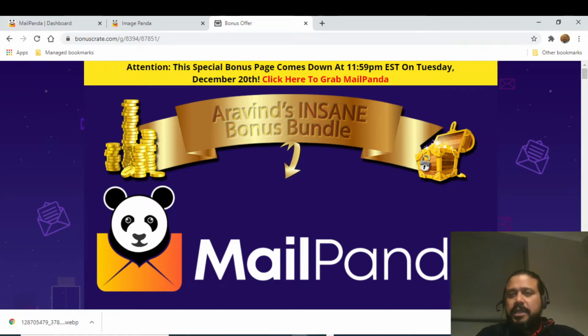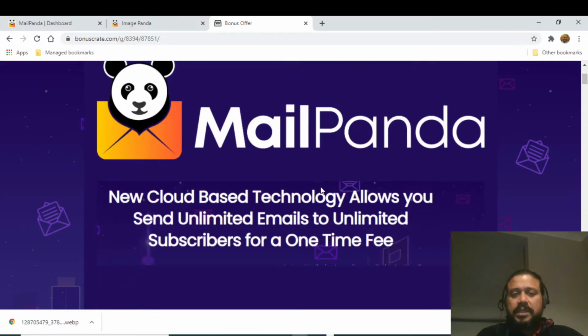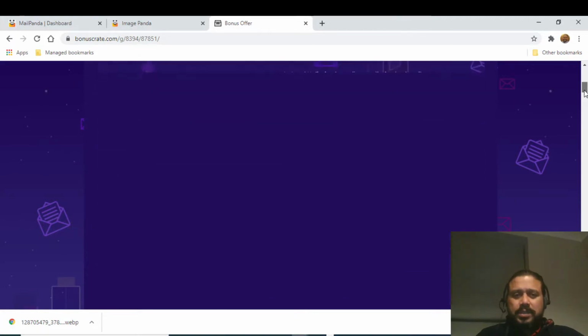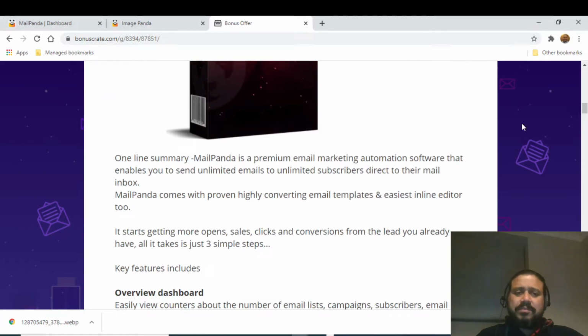But let me quickly tell you more about MailPanda. MailPanda is a new cloud-based technology allowing you to send unlimited emails to unlimited subscribers for a one-time fee. There is no such offer currently available with any of the email marketing tools like Aweber, GetResponse, Mailchimp, etc. Let me summarize it again.